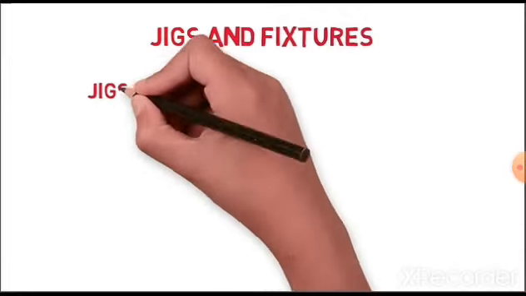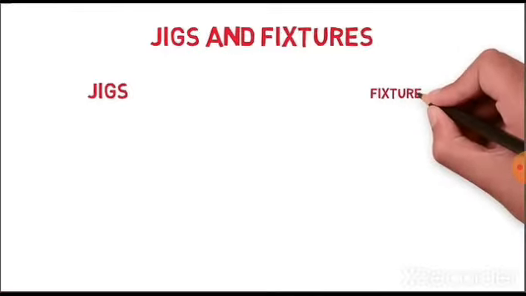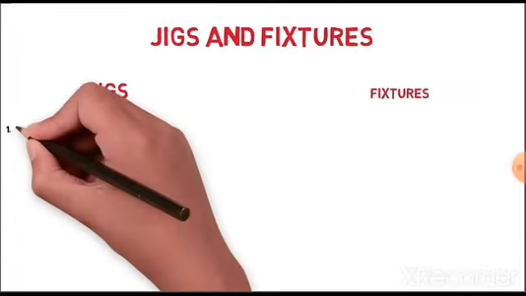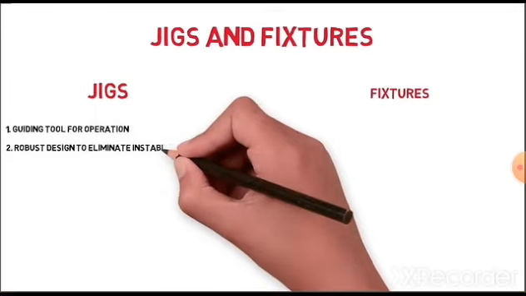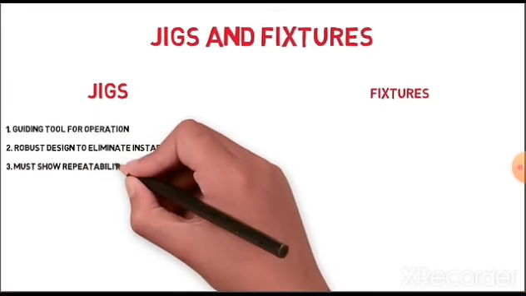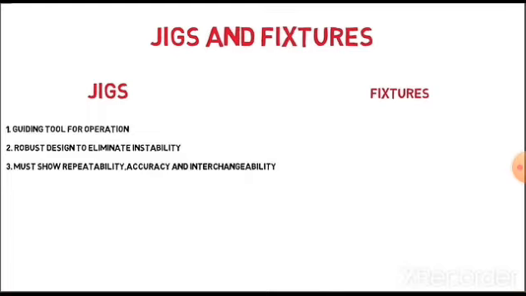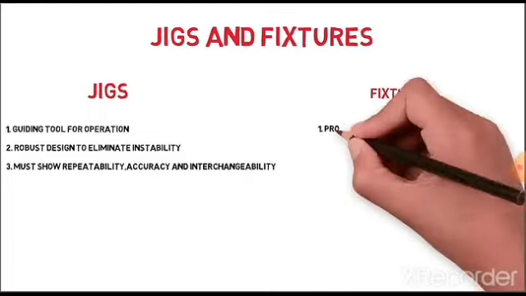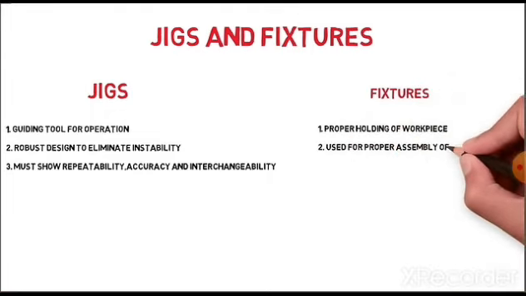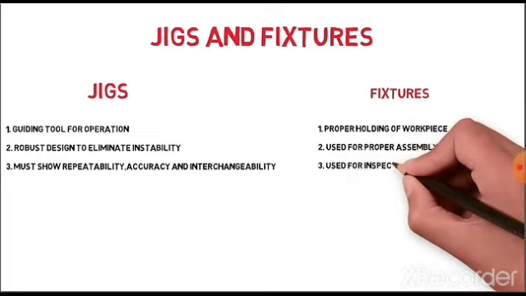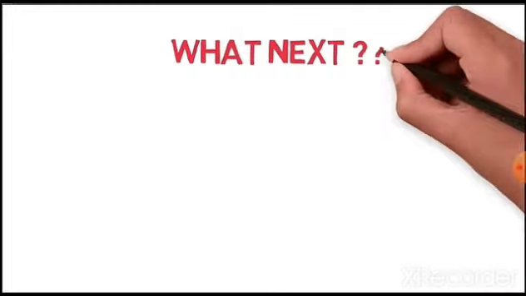To go through our journey, first we should know the difference and the properties shown here. Getting to the first, jigs. It is used for guiding the tool for operation. Second is robust design to eliminate instability, and it shows repeatability, accuracy and interchangeability. The next is the fixture. It is used for proper holding of the workpiece, for proper assembly of components, and it is also used for inspection.